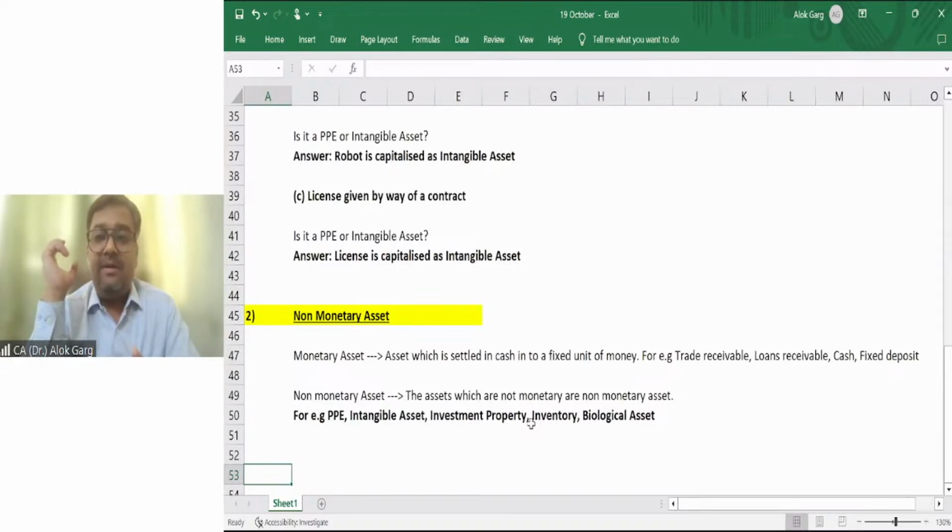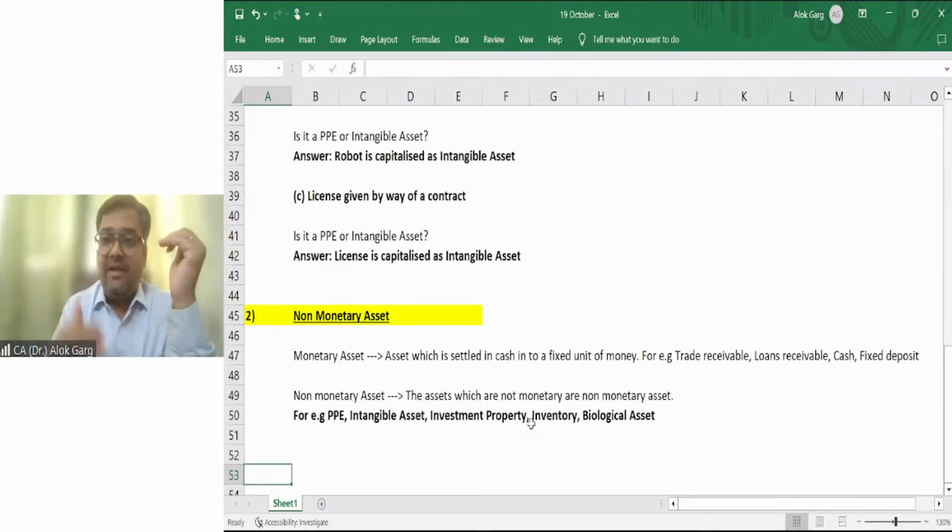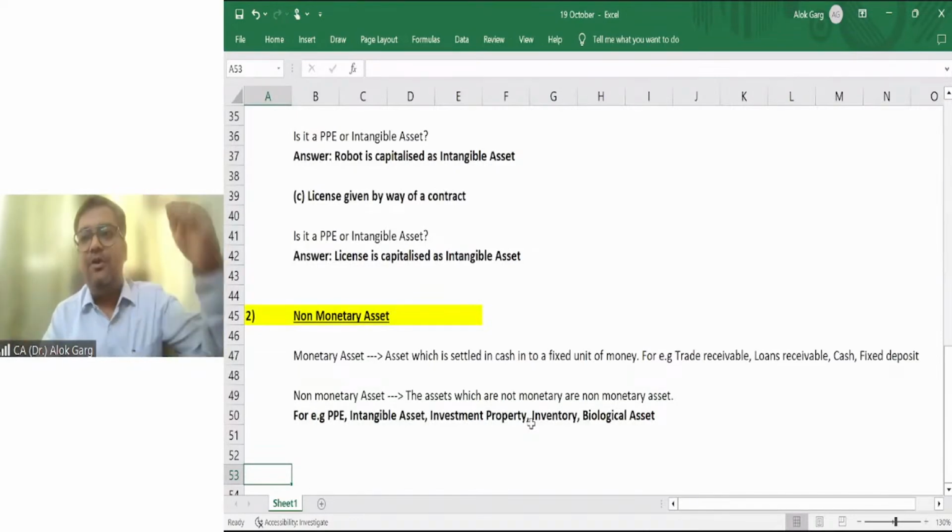Whether this trade receivable is a monetary asset or non-monetary asset. See, there are different kinds of asset: non-current asset, current asset. This current and non-current depends upon the period of settlement, right? If something is beyond 12 months, or if something is up to 12 months or within the operating cycle, that is current. Beyond the operating cycle is non-current.